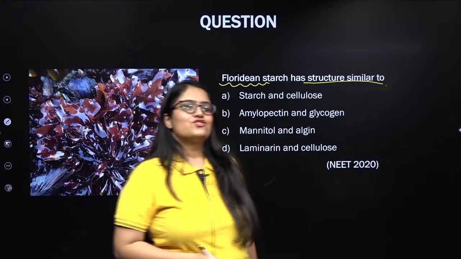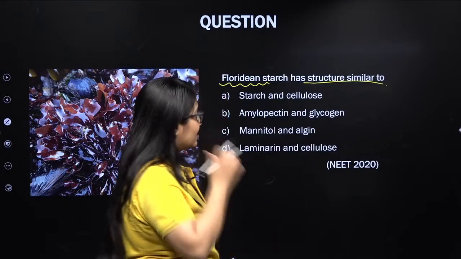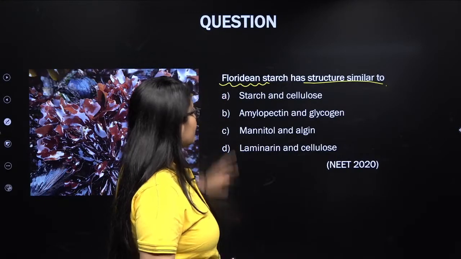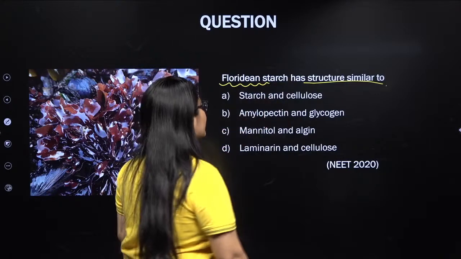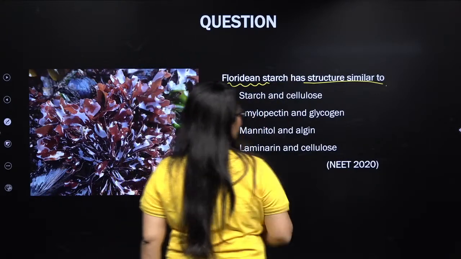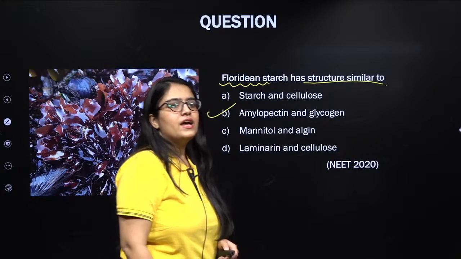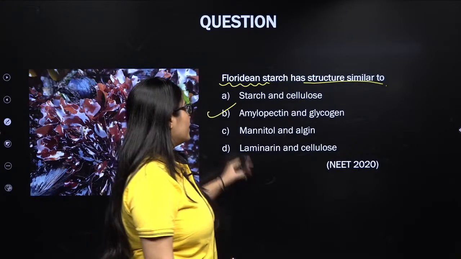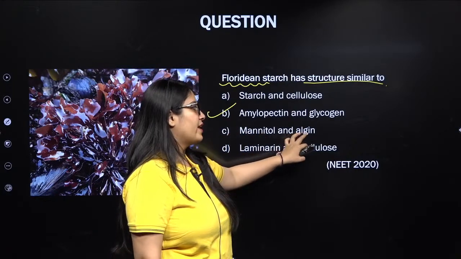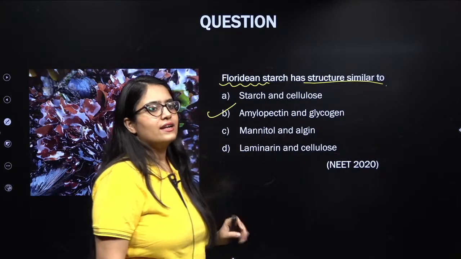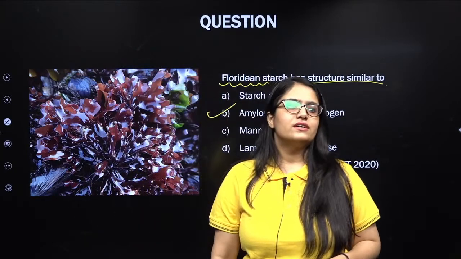Okay, so Savita has tried. Second option, yeah, that's perfectly correct. Floridian starch has structure similar to amylopectin and glycogen. Excellent, Savita. Sunil, you got to remember it. It's not mannitol or algin. It is amylopectin and glycogen. I hope you will not repeat this.